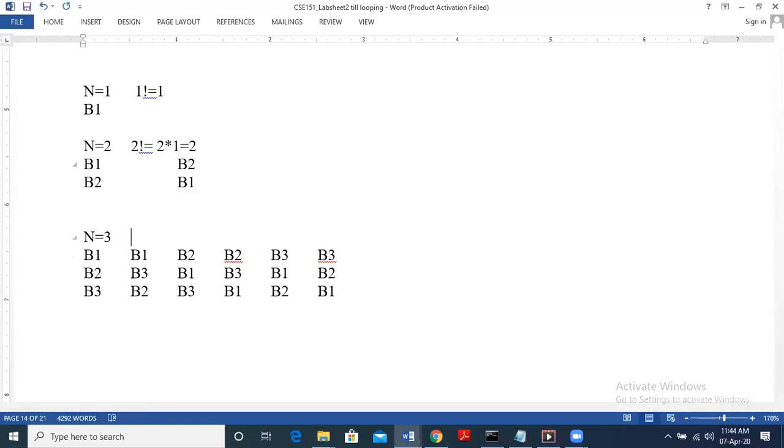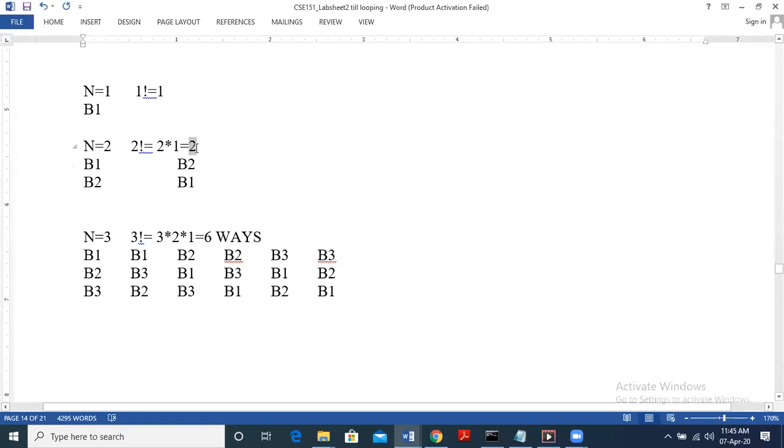So how do we find this? 3 factorial. 3 factorial is nothing but 3 into 2 into 1. That is 6 ways, right? So 6 ways to arrange 3 books.